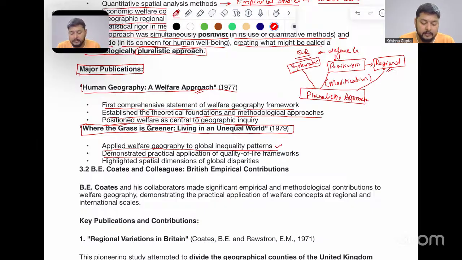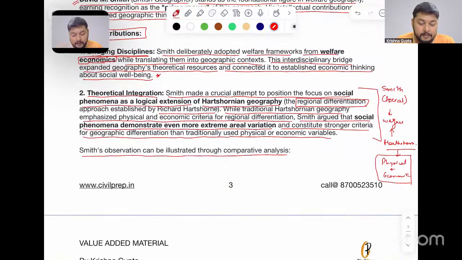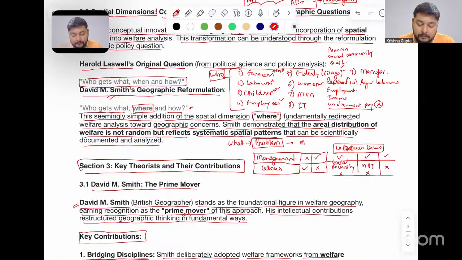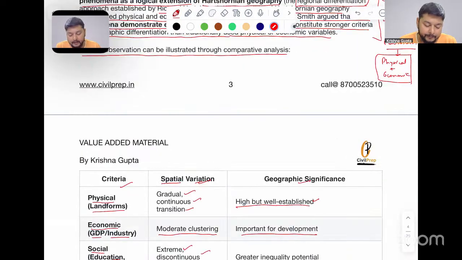It demonstrated the practical application of quality of life frameworks in the contemporary aspect and highlighted the spatial dimension of the global disparities prevailing over the world in different streams, such as farmers, laborers, children, employees, elderly, women, men, IT industries, manufacturing industries and agricultural labor, and there are certain other areas also where it can be very actively applied.